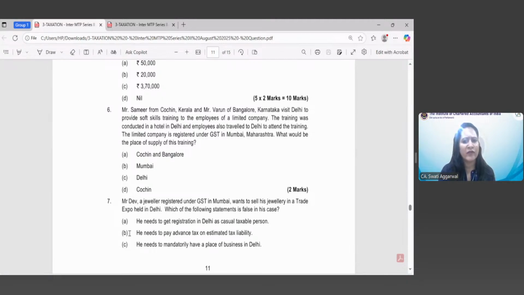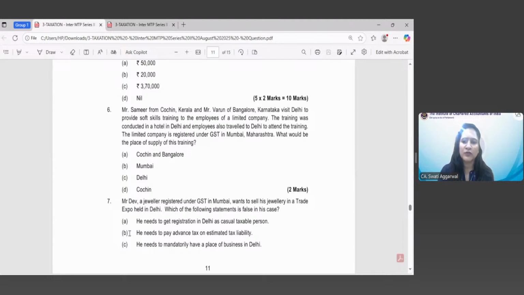Mr. Sameer and Varun of Bangalore, Karnataka have visited Delhi to provide soft skill training to employees of a limited company. So who is the recipient? The recipient is a limited company, and the limited company is registered under GST in Mumbai, Maharashtra. So the recipient is a registered person. In case the recipient is a registered person, the place of supply is the location of such person.